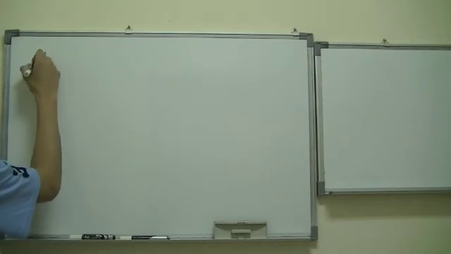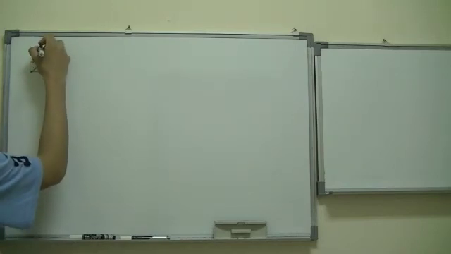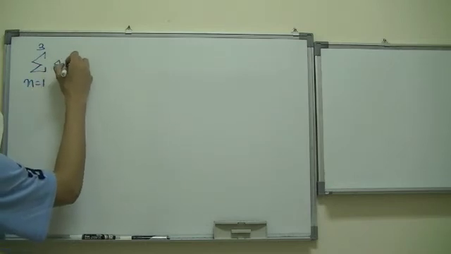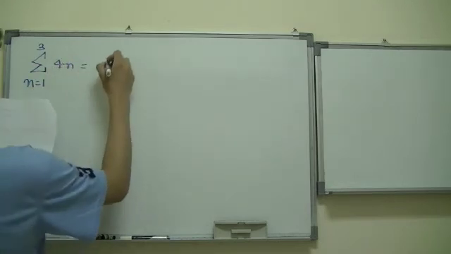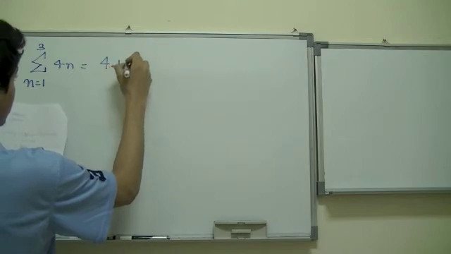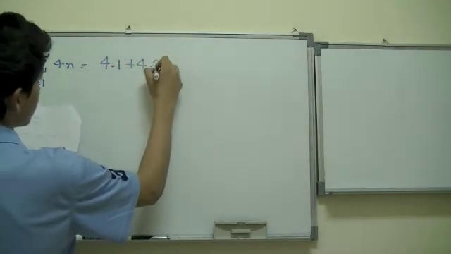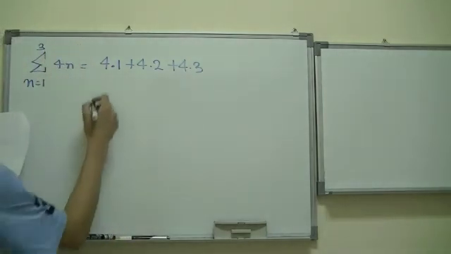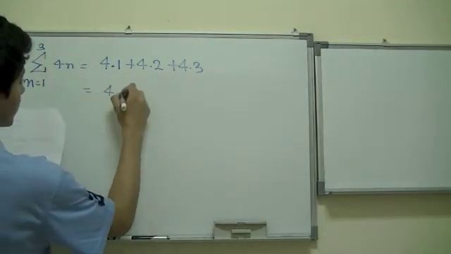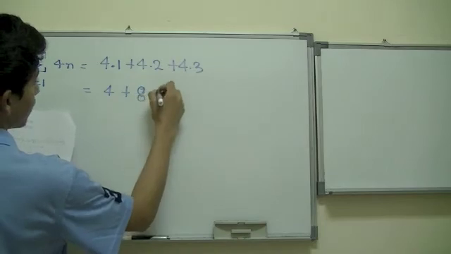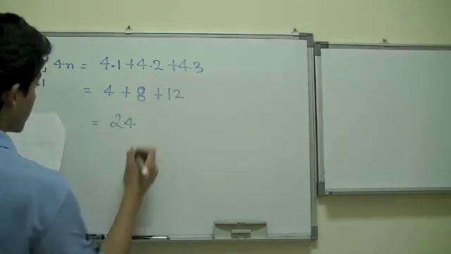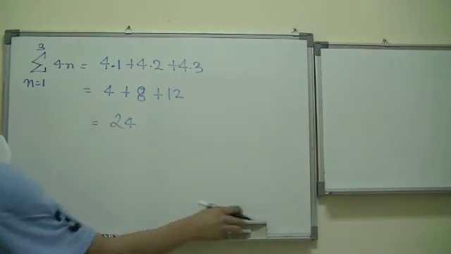So the second one we are going to use is 3 on top, when n is equal to 1, and then it's 4n. So how you're going to do this is 4 times 1 plus 4 times 2 plus 4 times 3. Then we stop because this is the limit. 4 times 1 is 4, 4 times 2 is 8, 4 times 3 is 12. Add them up together, you get 24. Simple as that.